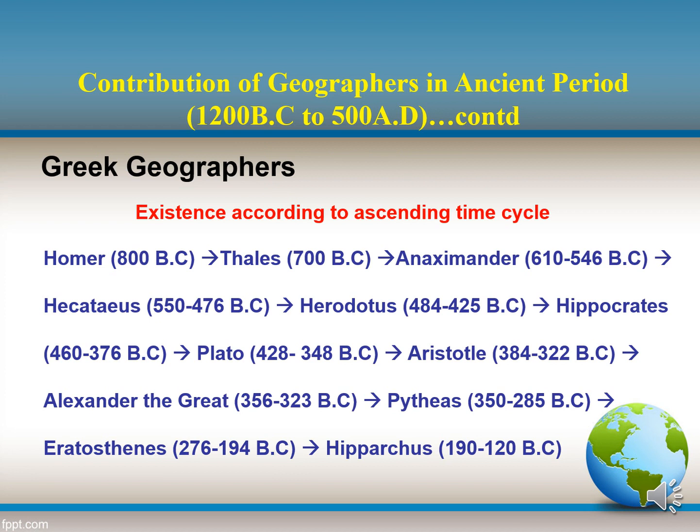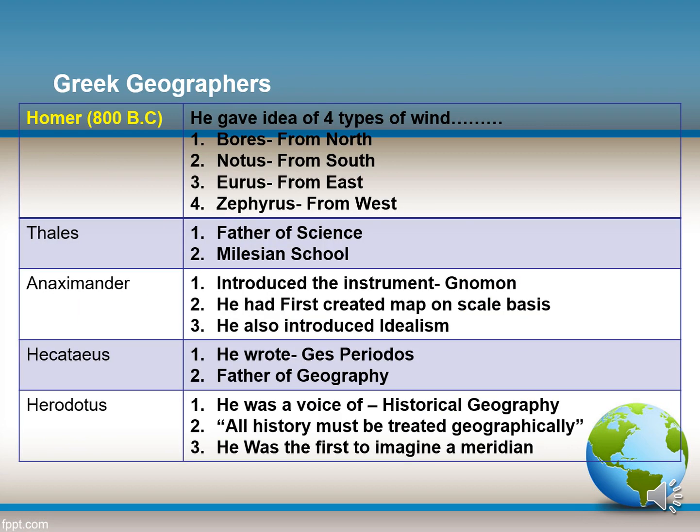Here an important point is that in the case of NTA NET, it is common to get questions like which geographer was born before whom, and so on. It is actually an attempt to make a timeline. Here I also try to show you this, and I think this will be very helpful for the preparation of the NTA NET exam. So the first person we will discuss is Homer. He gave the idea of four types of wind: Boreas that comes from the north, Notus that comes from the south, Eurus that comes from the east, and Zephyrus that comes from the west.